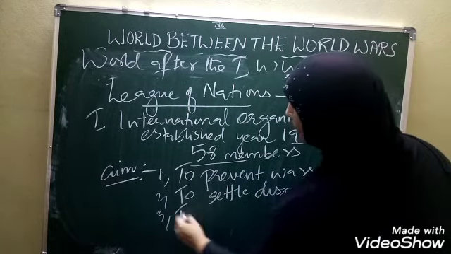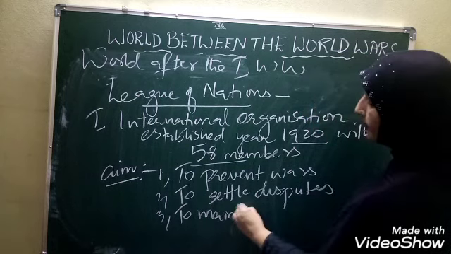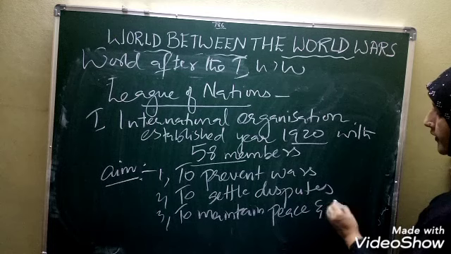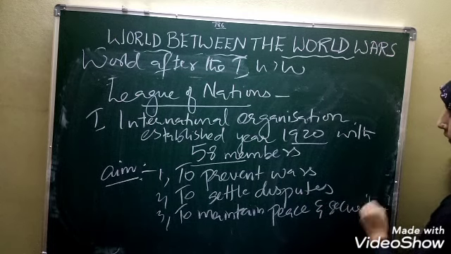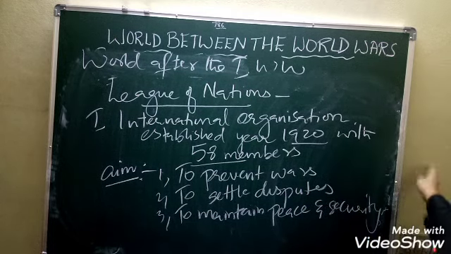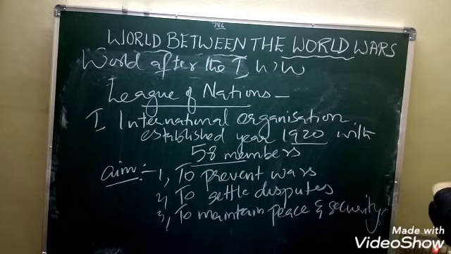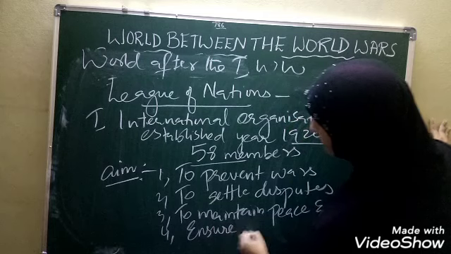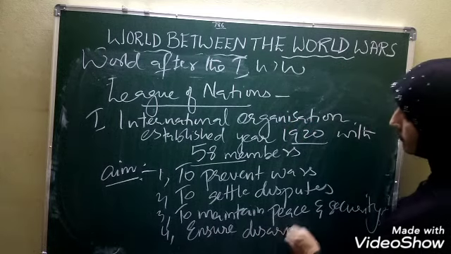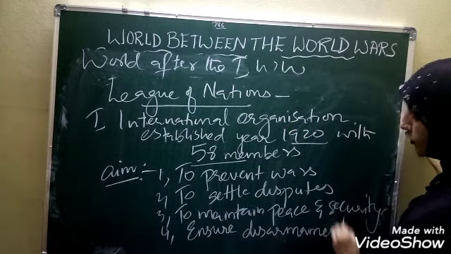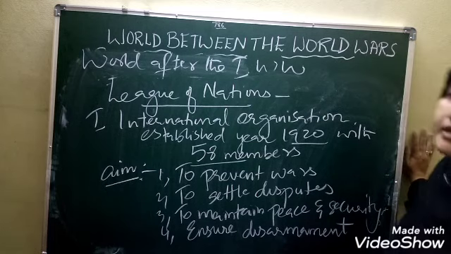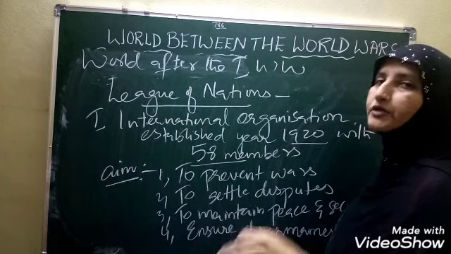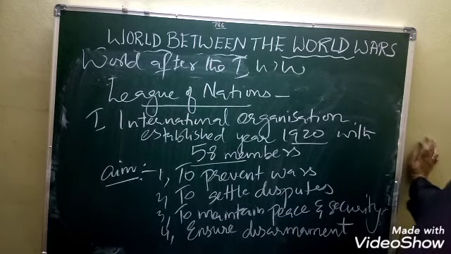Third, to maintain peace and security. Next, ensure disarmament. Disarmament means no weapons, no manufacturing of weapons. Arms will be reduced. Disarmament.